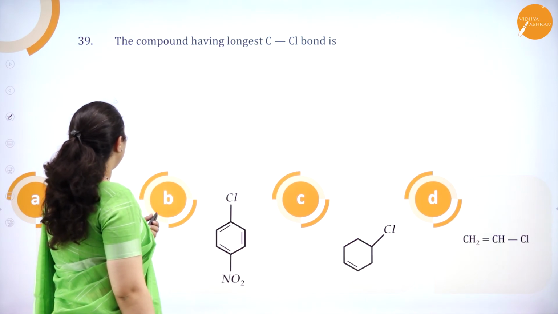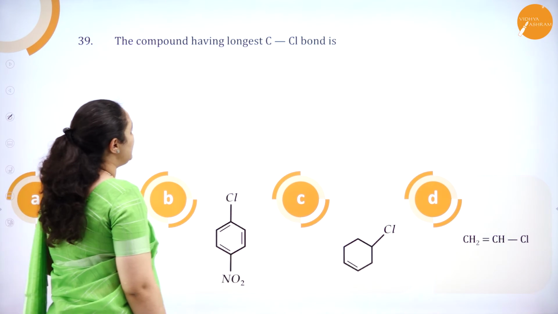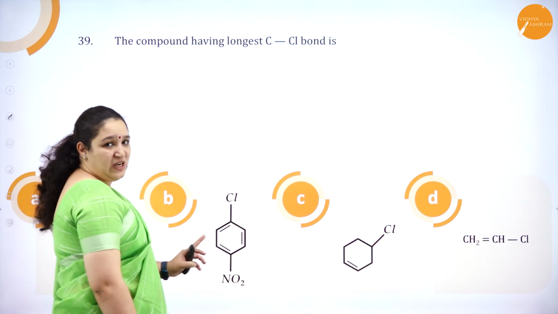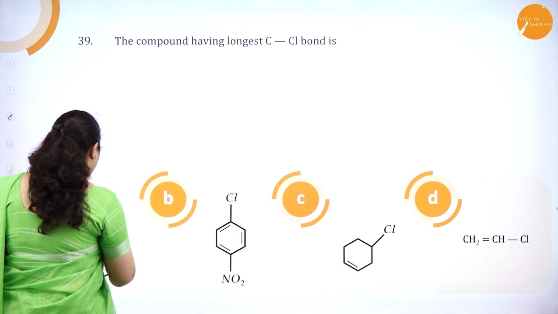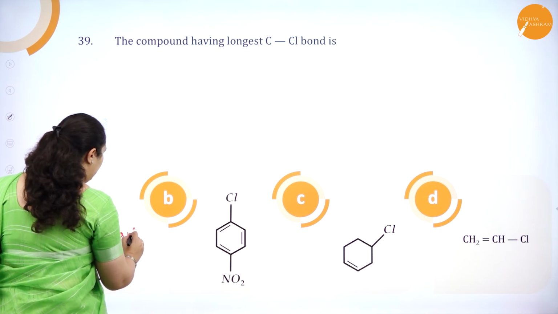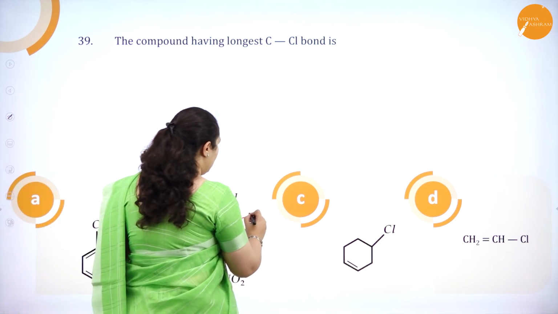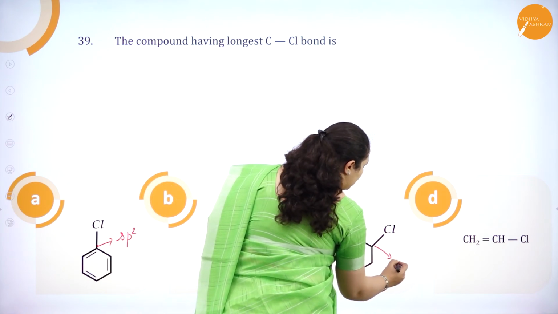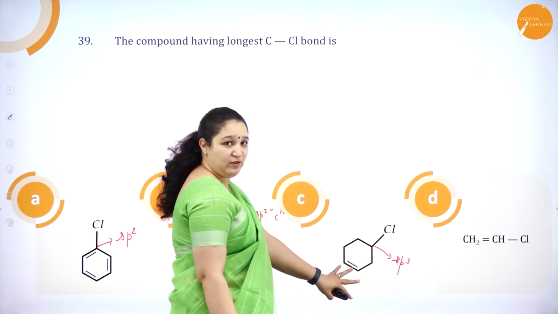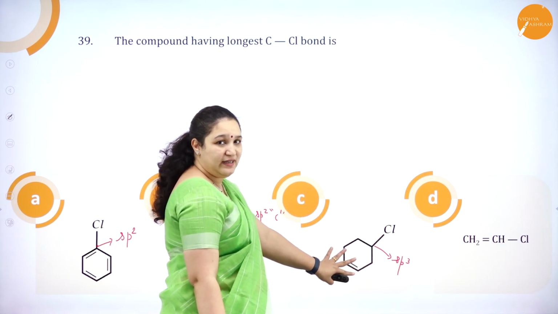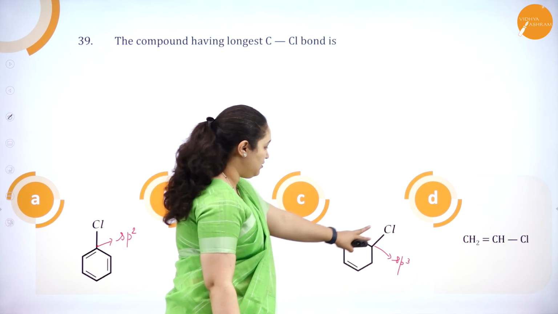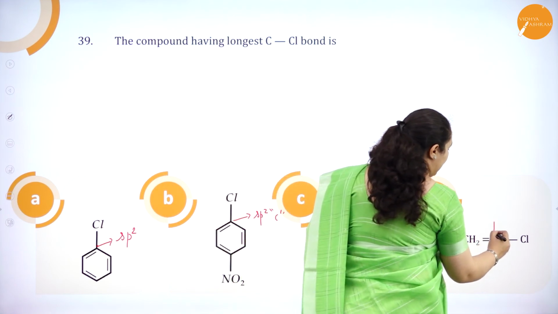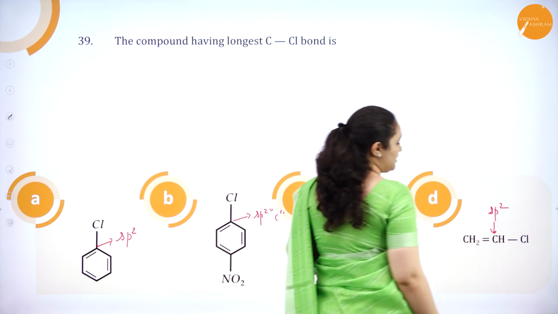Next one, 39th. The compound having the longest C-Cl bond. We'll see the options. See, chlorine, to which carbon atom it is attached, we shall see. In the first one, chlorine is attached to sp2 hybridized carbon atom. Here also it is attached to sp2 hybridized carbon atom. Here it is attached to sp3 hybridized. Look carefully, it is not a benzene ring. It is a cyclohexene in which one substitution is there with chlorine atom. And here also it is attached to sp2 hybridized because the double bond is there.